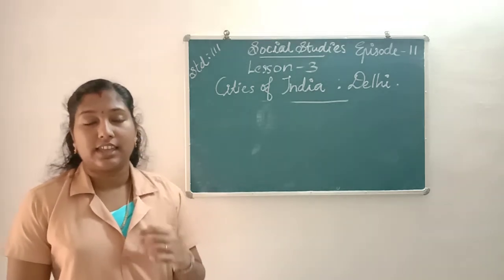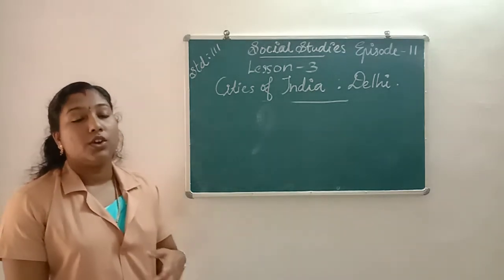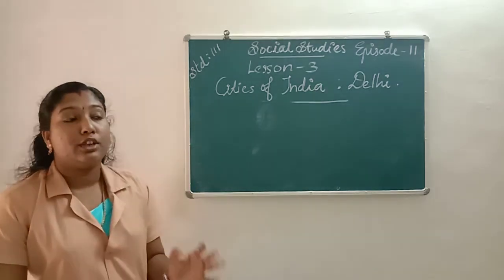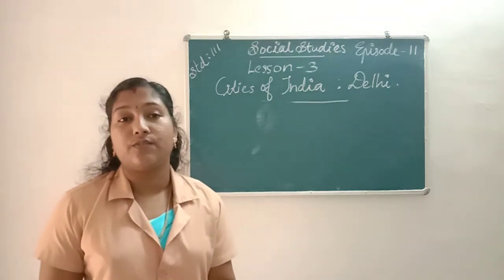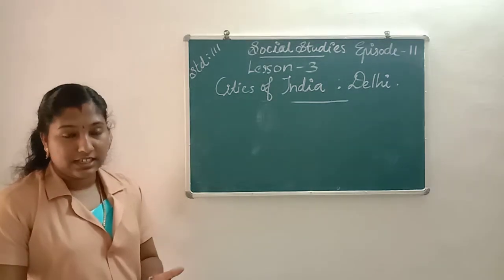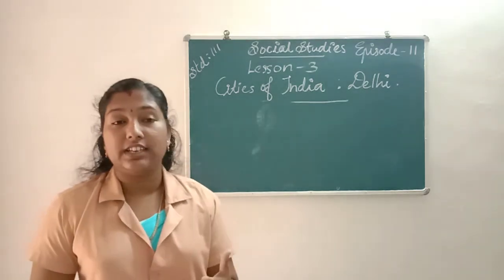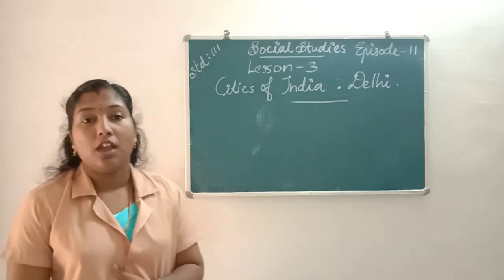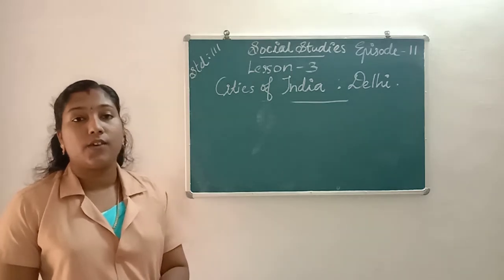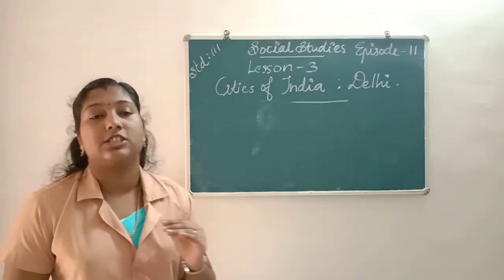New Delhi is the capital of India. The President and the Prime Minister work from New Delhi, and the two parliament houses, the Lok Sabha and Rajya Sabha, work from New Delhi. The President of India lives in Rashtrapati Bhavan, and all the offices of the government of India are situated in Delhi.